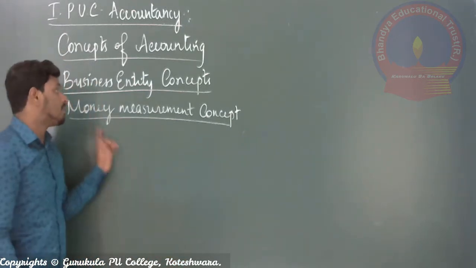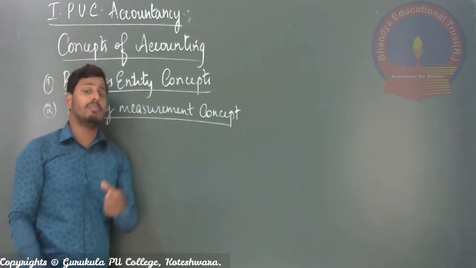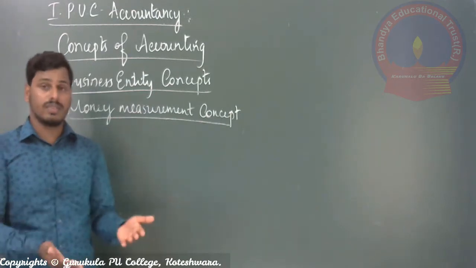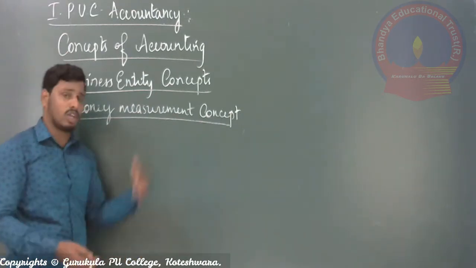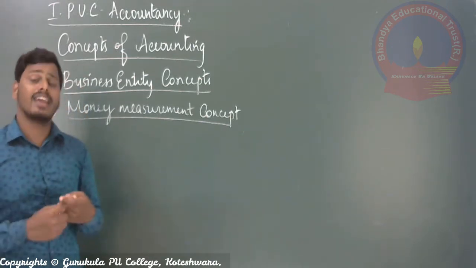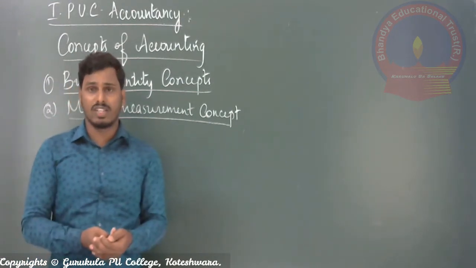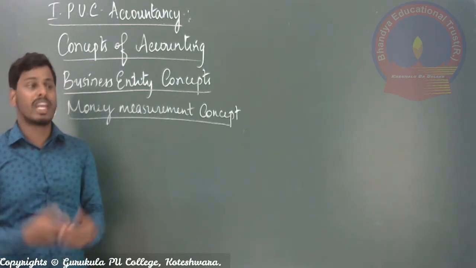In the last class I told you a few examples of non-monetary transactions which are not recorded, such as appointment of an employee, resignation of a manager, disputes between employees of the organization, fixing of prices, or giving an advertisement.